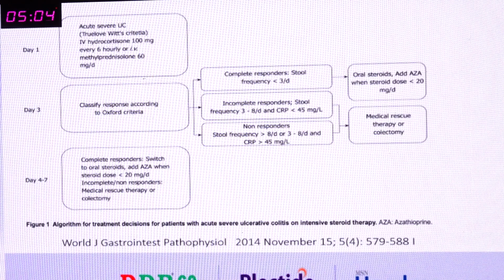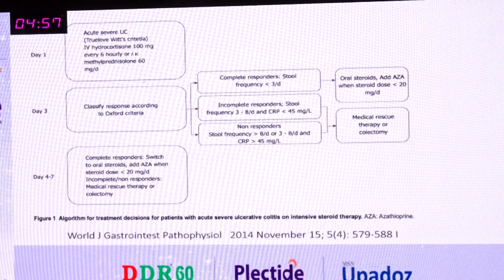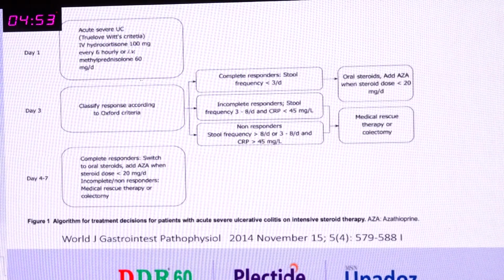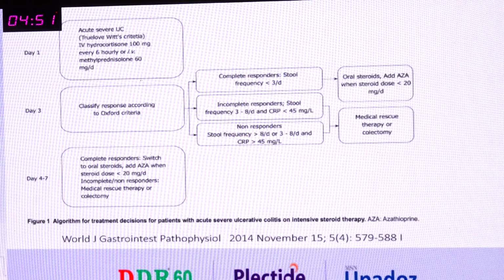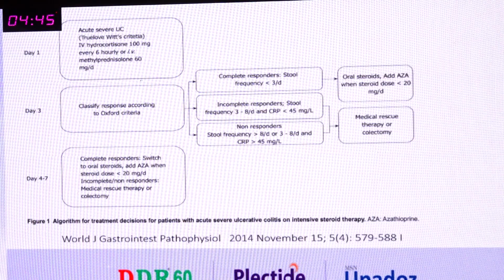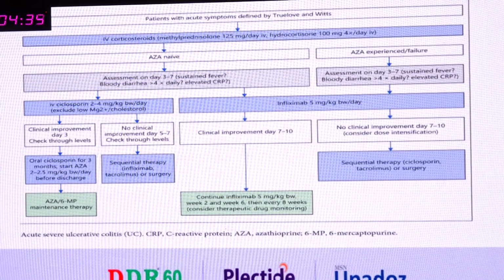So at that point of juncture, we need to initiate the patient. There are certain protocols of rescue therapy like your cyclosporine, infliximab, and colectomy. And we need to score with the Oxford criteria based upon your CRP levels, along with whether the patient is having a significant response to the treatment or not. Once the patient is a complete responder, then you can continue the patient with steroids and azathioprine. And if the patient is not going to respond, then we need to consider the patient for rescue therapy or colectomy.